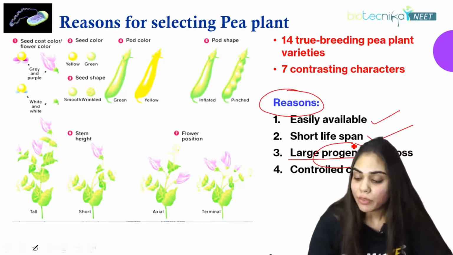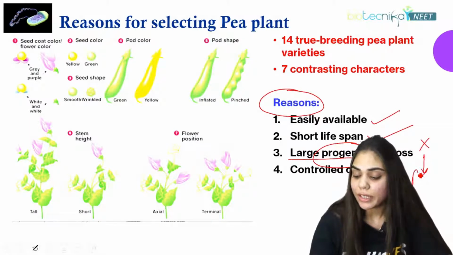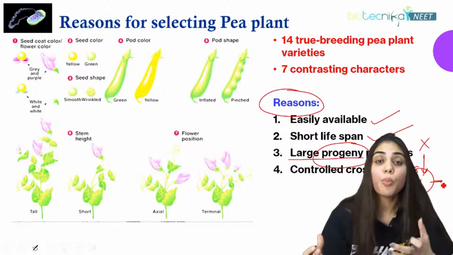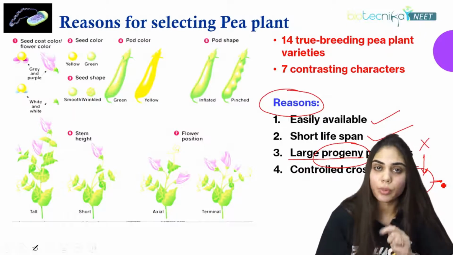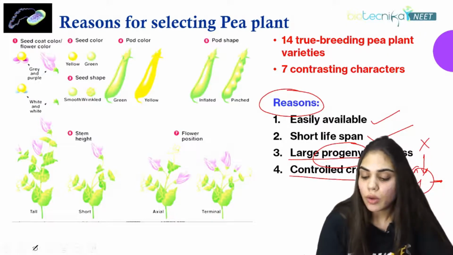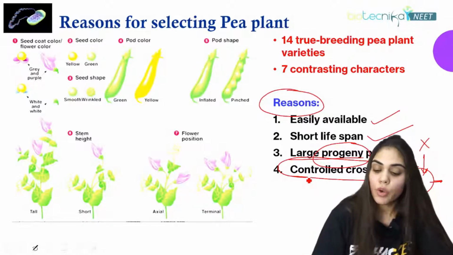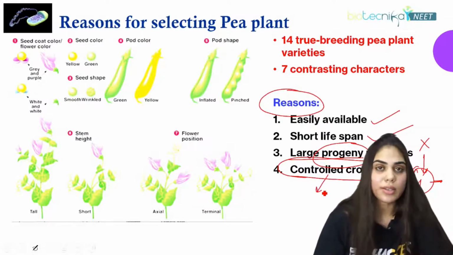So every time a cross is made between two pea plants, the progeny generated in the F1 and F2 generation is always large, larger in size. More progeny are formed per cross. And also we can control crosses at every point of time. What is the meaning of control crosses?